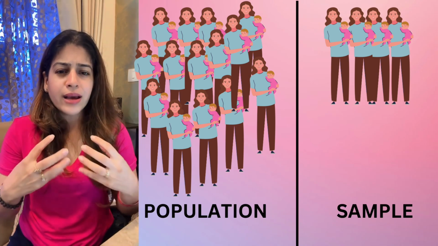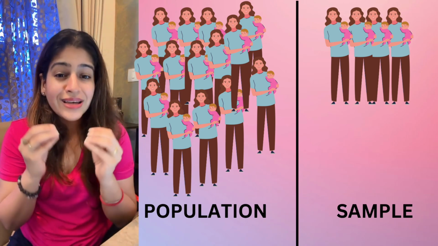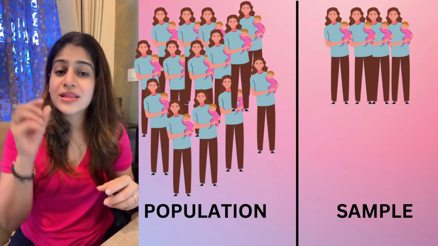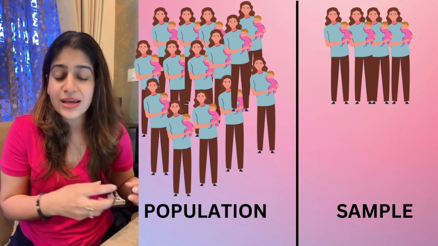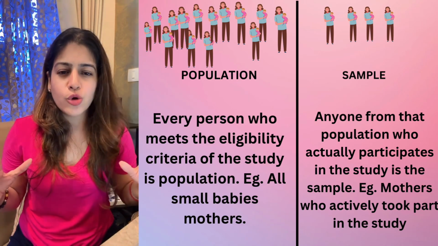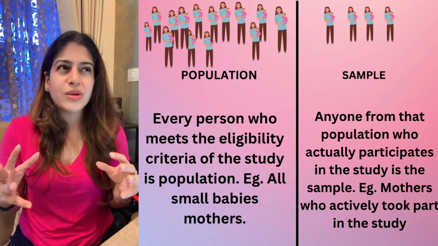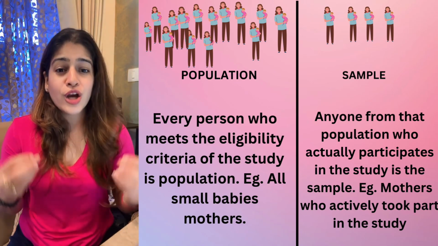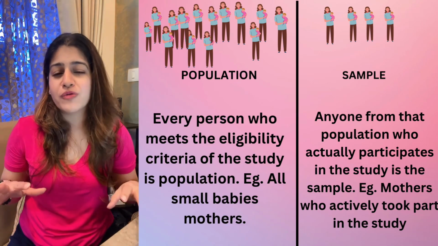Now, in my country or all over the world, every lady who has a newborn baby who needs a diaper for their baby is the targeted population for my study. So these people who are eligible to the criteria of my study are the population. Now, practically speaking, taking all the new mothers who have newborn babies or small babies who use diapers cannot be a part of my study. That means I would need millions and billions of these ladies in my study to make them my sample, to make them the participants of my study, which is not at all possible, obviously.